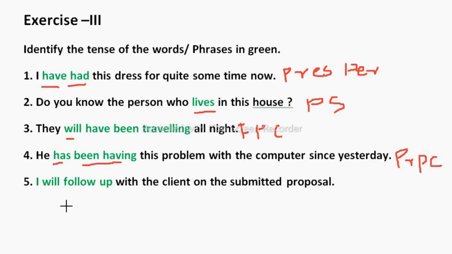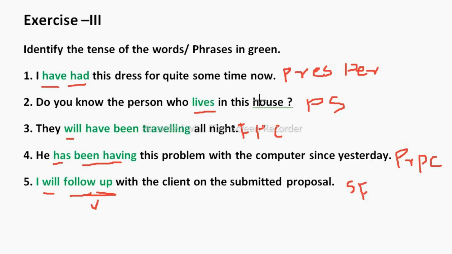Now next one, I will follow up with the client. Which tense is this? Now the fifth one is I will follow up with the client. So you can see here, students, only "will" is there, and this "follow up" is V1, which together is a phrasal verb. So this is also acting as a verb only. So this is V1. So, I will follow up. Only subject and verb are there, so it could be simple future. So this is the simple future.